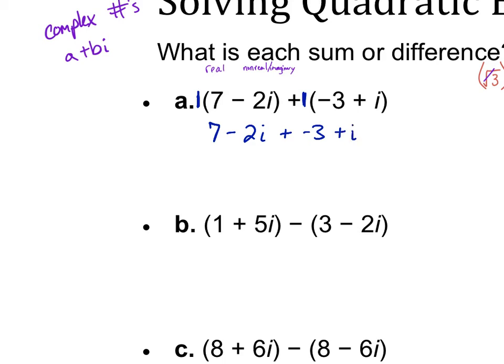That's just on this type of problem, right? And then at this point, we can just combine like terms. So 7 and -3, well, that's 4. And then negative 2i plus i is negative i. We treat that like a variable, like if it was x. 2x plus 3x is 5x. 2i plus 3i is 5i.